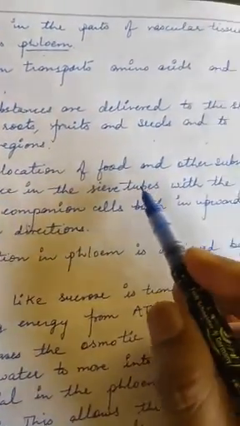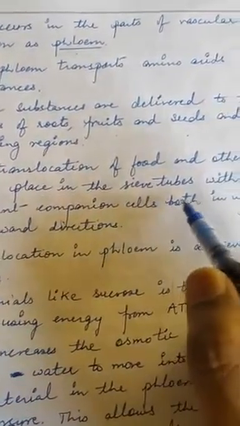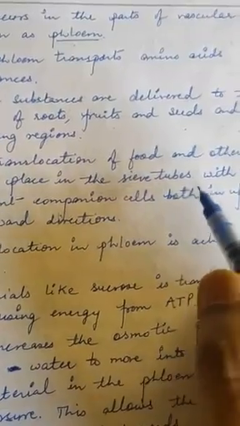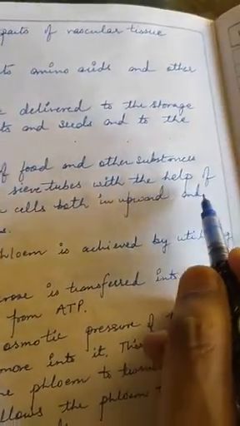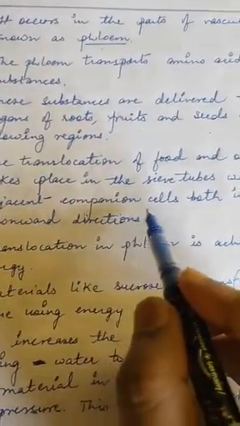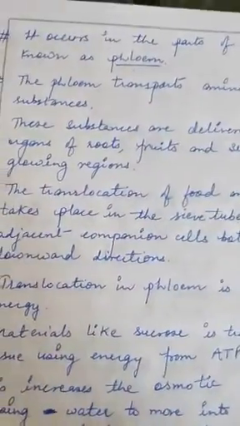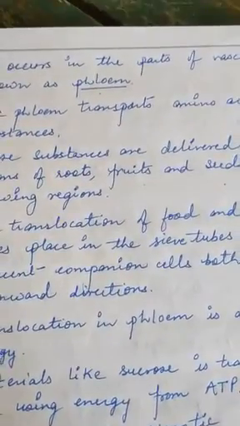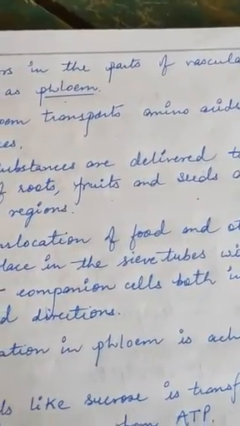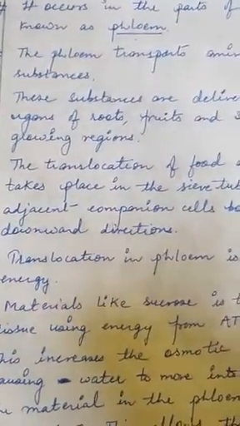So sieve tubes are the place where this translocation takes place with the help of companion cells, the adjacent companion cells, both in the upward and downward direction. But in case of xylem, the water will transport only in the upward direction. You must remember it.